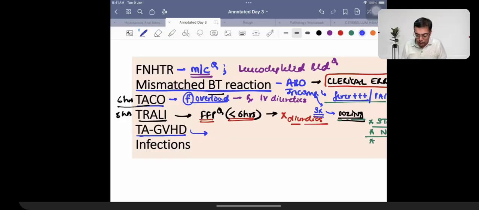How can you reduce the chances of transfusion associated graft versus host disease? By giving irradiated blood.